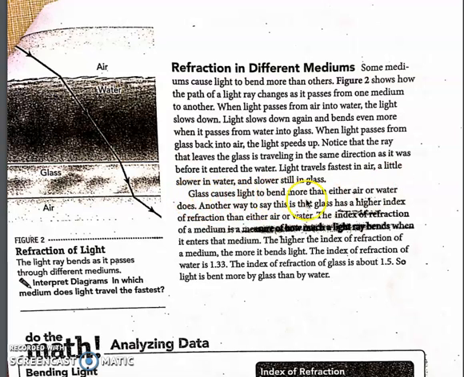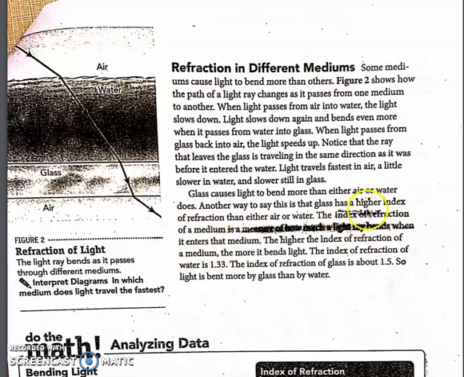Glass causes light to bend more than either air or water. See the glass line? It's bent the most down, where the air one goes more sideways. Another way to say this is that glass has a higher index of refraction, or a higher bend, than either air or water. The index of refraction of a medium is the measure of how much a light ray bends when it enters that medium.